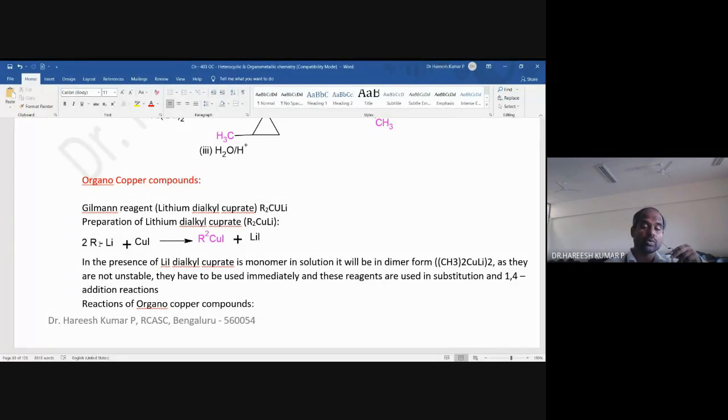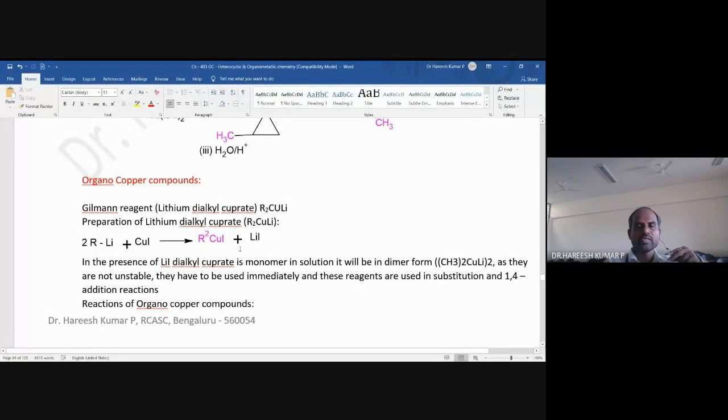Cupric means +2. The +1 state of copper is called cuprous, and the +2 state of copper is called cupric. So this is the +1 state, so we can say cuprous iodide. When cuprous iodide is treated with 2 molecules of organolithium, it gives dialkyl cuprate. This is an organocopper compound.